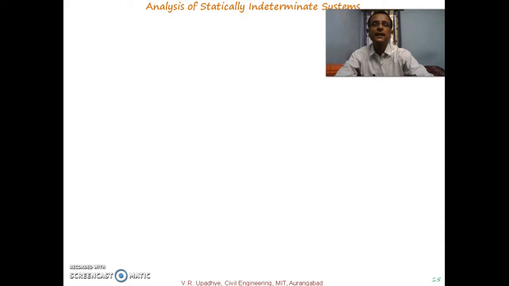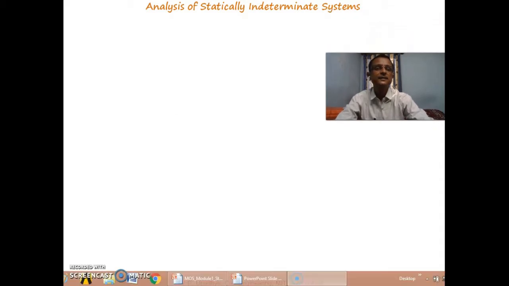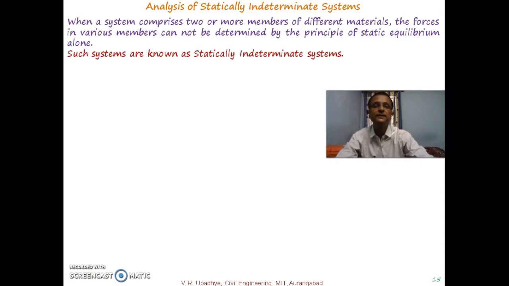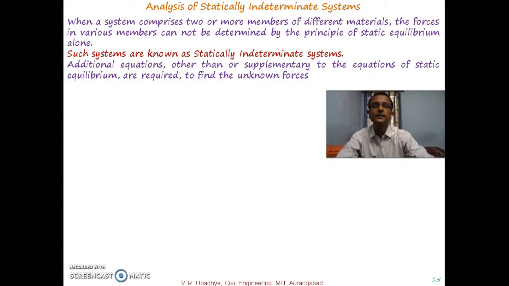We have discussed analysis of statically indeterminate systems for stress and strain due to applied forces. During this discussion, it was noted that when a system comprises two or more members of different materials, the forces in various members cannot be determined by the principle of static equilibrium alone.